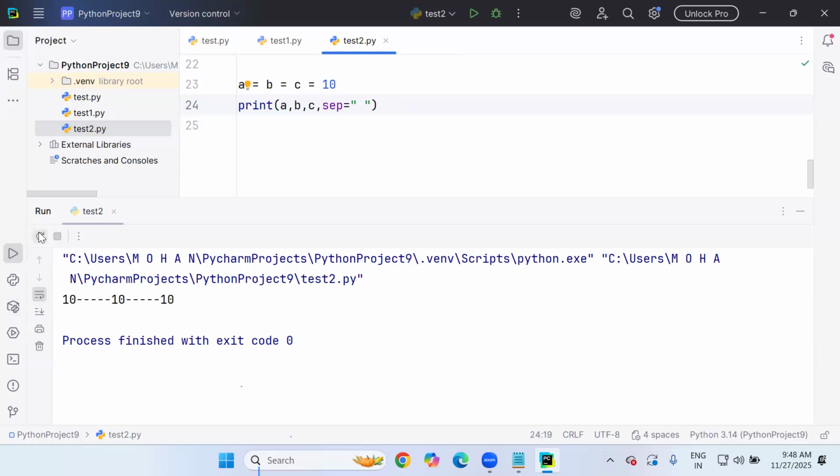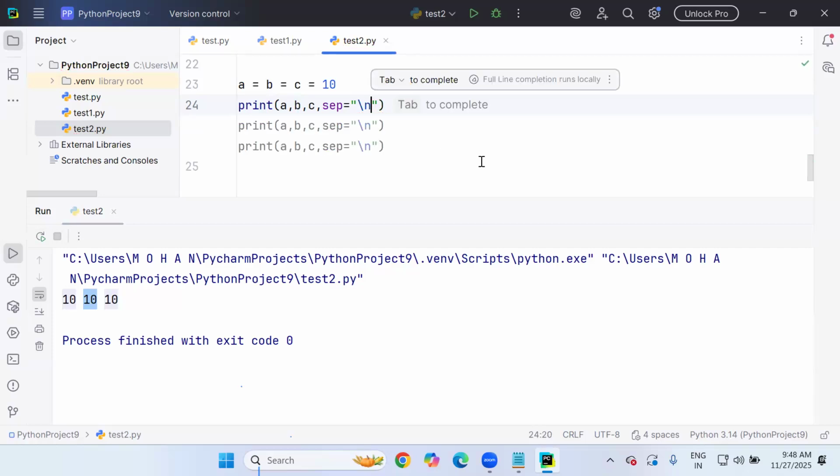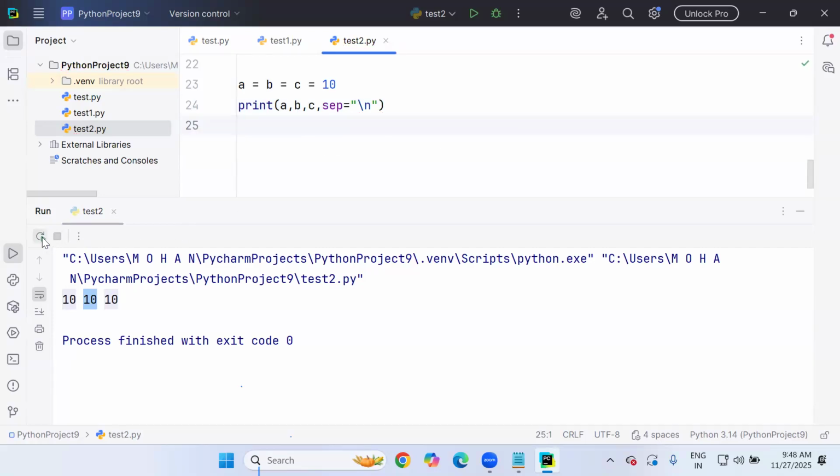But notice this, sir, if I give only one print statement and we are printing three variable values, they come in the same line. But you can also, in one print, bring them into the next line by using \n, meaning new line, the escape sequence.